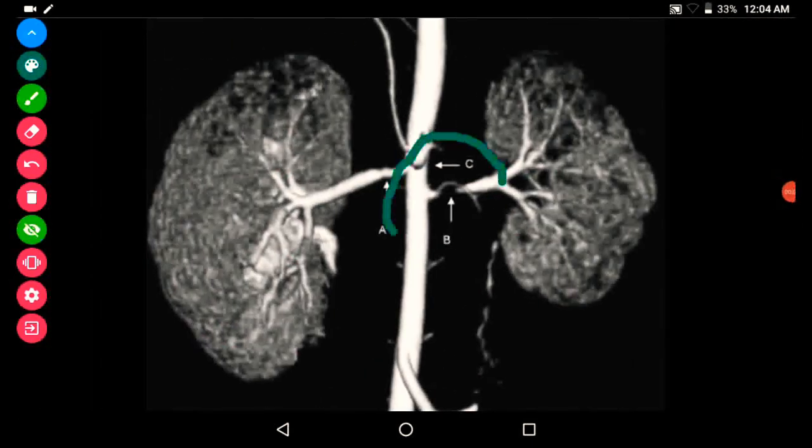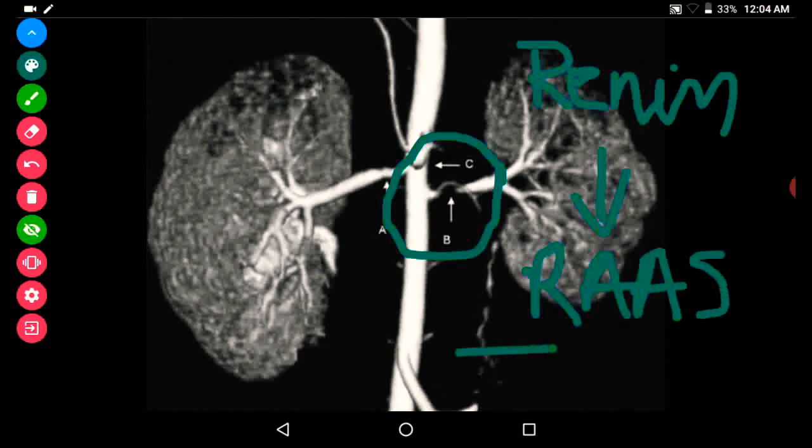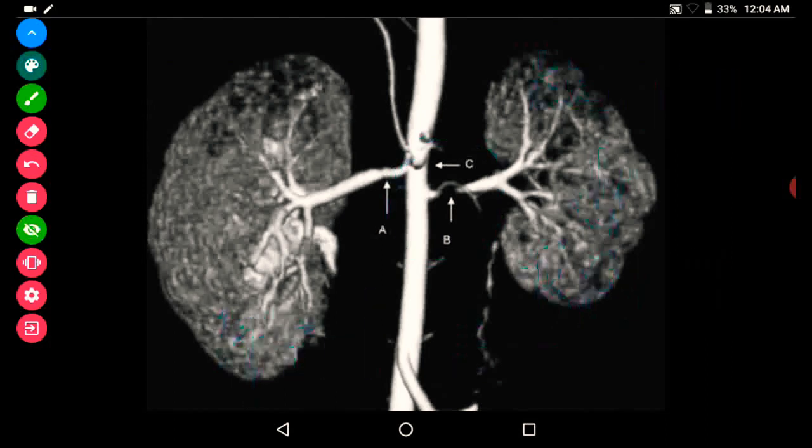Here we can see the narrowing of the renal vessel. As a result, there will be decreased perfusion to the kidney and renin will be released in response to the hypoperfusion, and the RAS system will be activated. That is, the renin, angiotensin, aldosterone system will be activated and there will be renovascular hypertension. This may result in renovascular hypertension.